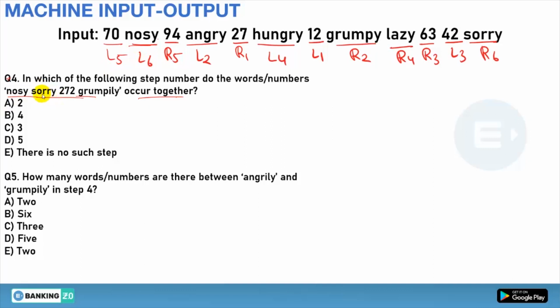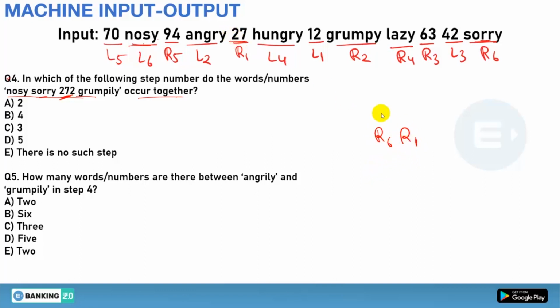Then sorry is here. If you see, sorry is in the R6 position. Okay, so if you have to take nosy and sorry together, you have to take all these out from in between. Yes or no? Is it clear or not? You have to clear them all. But if you see, you have the number 272. So 272 is formed from 27. It only moves to the right side when it is like R6, then it will be R1. Yes or no? Clear?